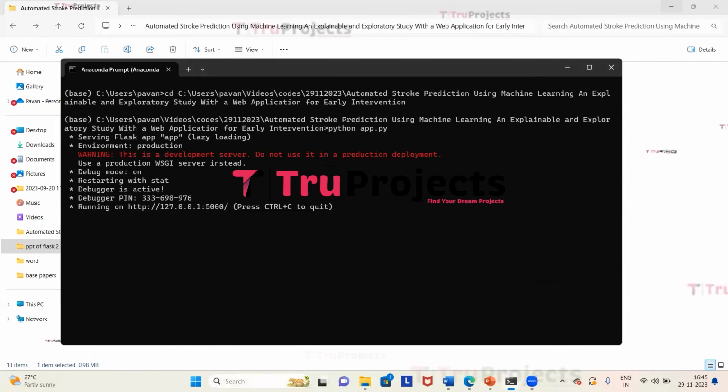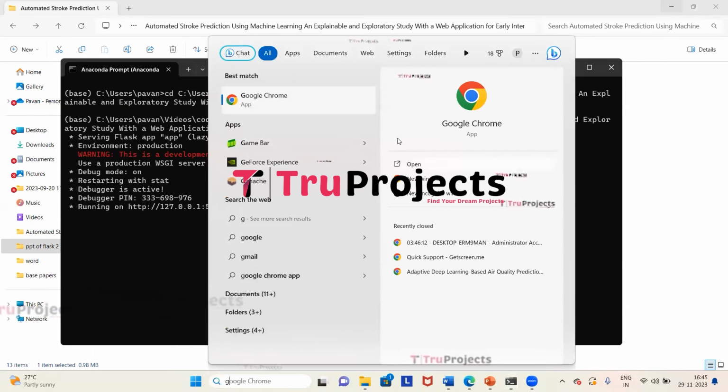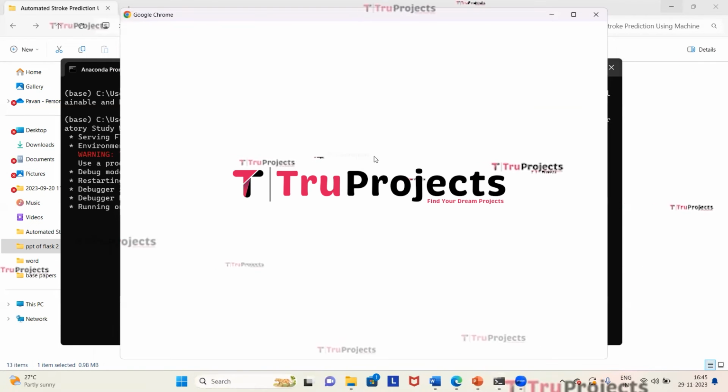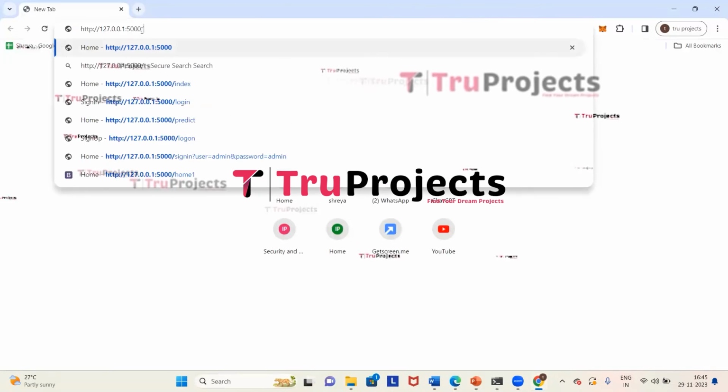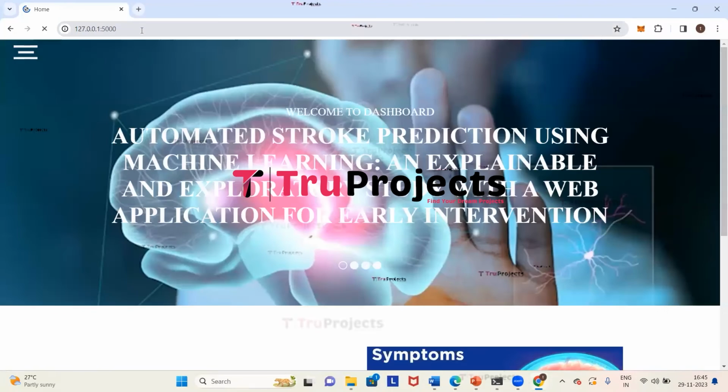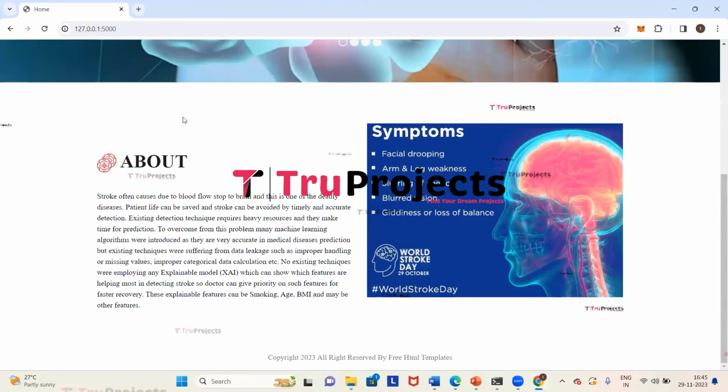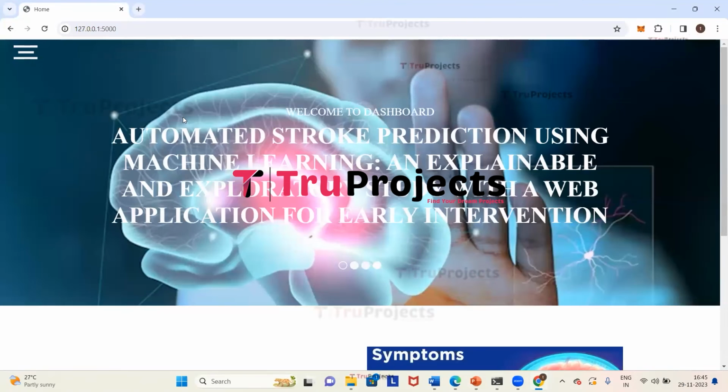I prefer Google Chrome, so I'll paste it in that. Here we need to paste the link and then click on enter. This is the web page of the project which is displayed in the browser, and this web page is built by using the Flask framework.